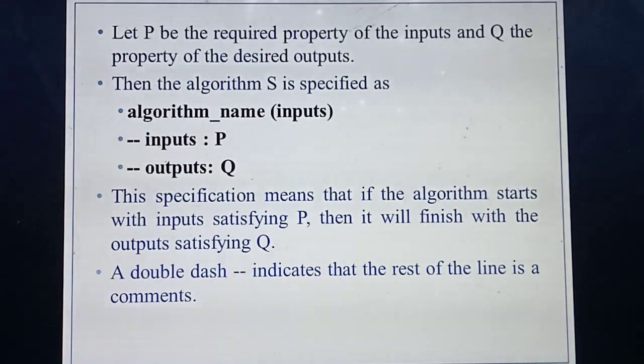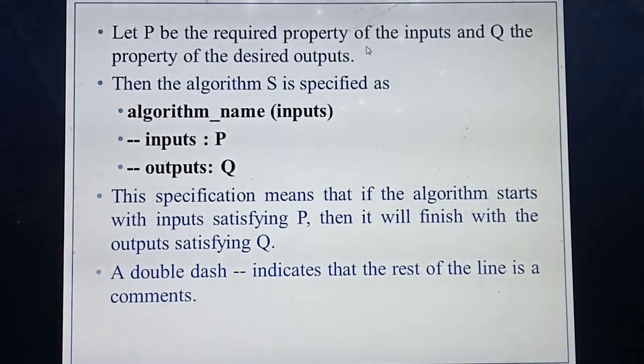For that, as you have already studied, first you need to define the algorithm, then the input, then the output, then the relation between input and output. Isn't it? First you define the variable P, the required property of the input. Already you have studied. So first you should define the input and output. Next you need to define the property. What is the property of the input and output?